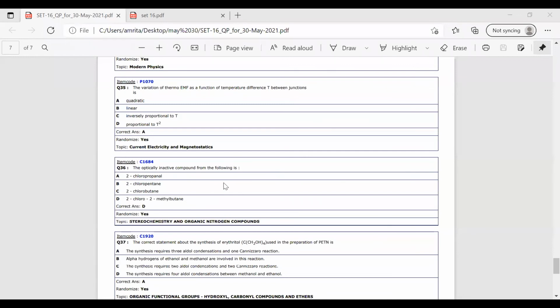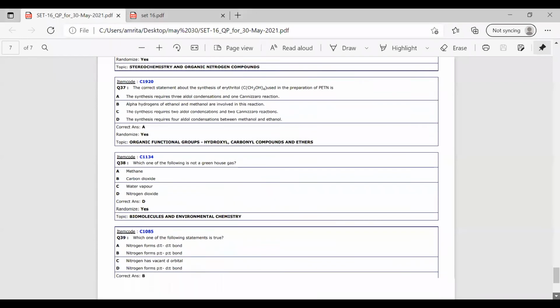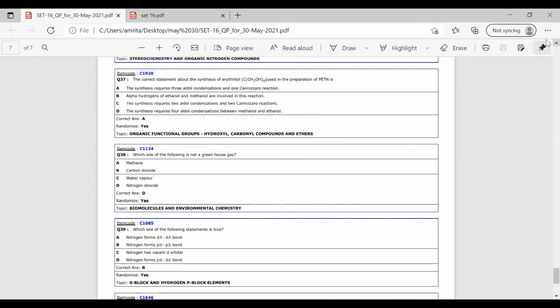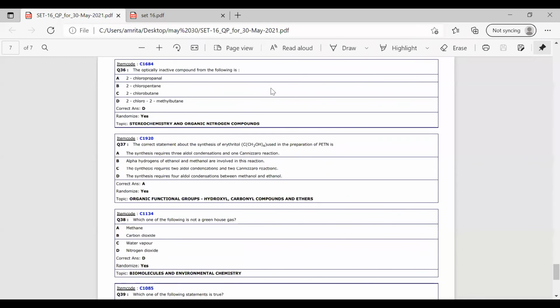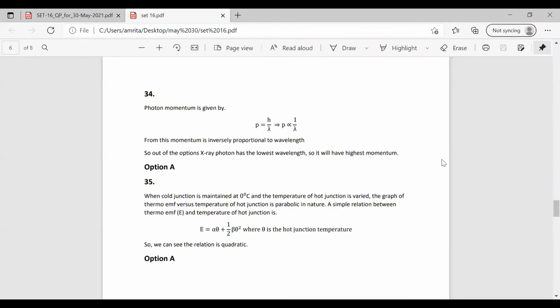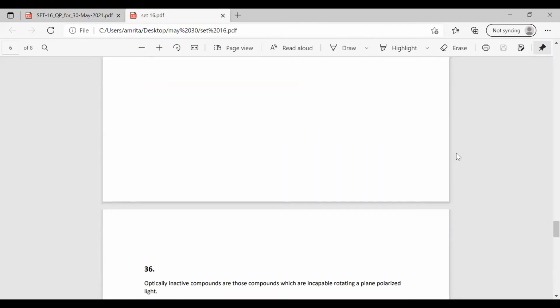The optically inactive compound from the following is. The compounds are given as 2-chloropropanol, 2-chloropentane, 2-chlorobutane, 2-chloro-2-methyl butane. So here we have to find out the optically inactive compound. What do you mean by an optically inactive compound?